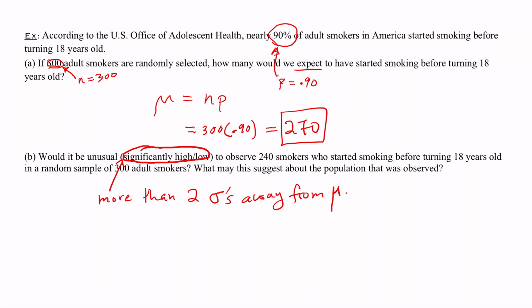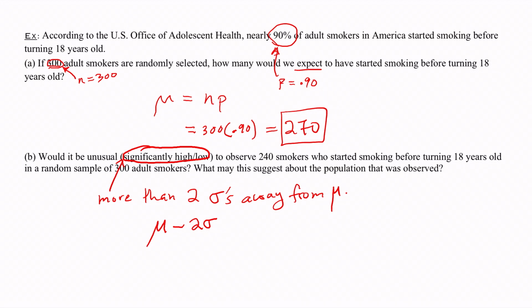Now 240 is less than 270, so when we compute the mean minus 2 times sigma, that'll tell us what range of values is going to be considered significantly low. So anything less than this is significantly low.